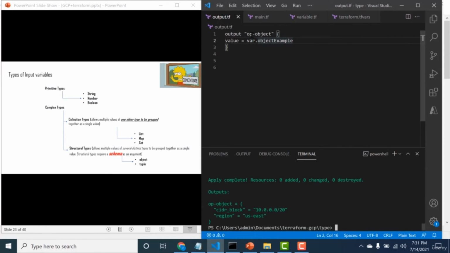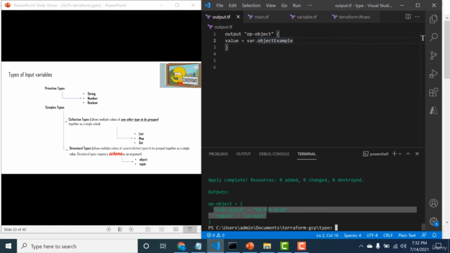So you can see that this particular output has these values. Okay, so this is how you create an object. Now, creating an object by itself has no value. What you need to do is create a map of these objects so that the map can not just be linked to a primitive, but it can also be linked to a structure like an object.